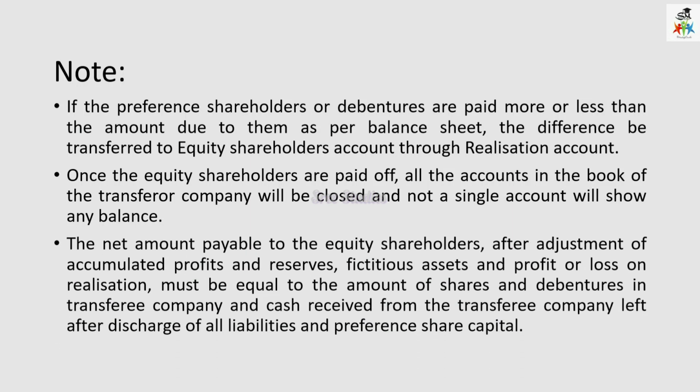And then the net amount payable to equity shareholders, after the adjustment of accumulated profits and reserves, the fictitious assets and the profit or loss on realization, must be equal to the amount of the consideration which is received, that is, shares and debentures in transferee company, as well as the cash received from transferee company and left after discharge of all liabilities and preference share capital. So this is about the journal entries, how we have to pass them in the books of Transferor company.